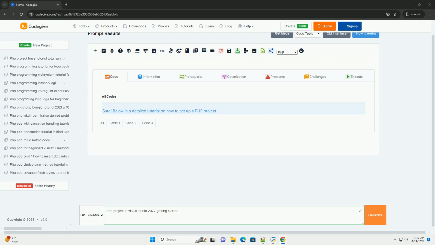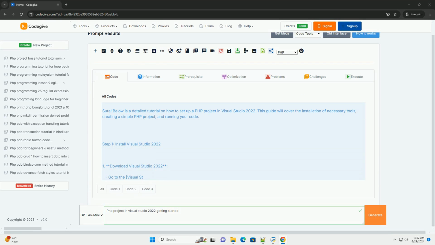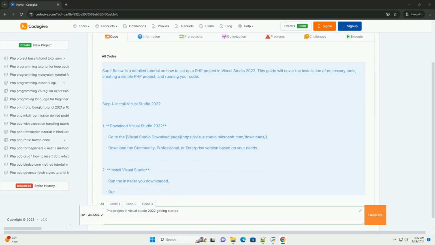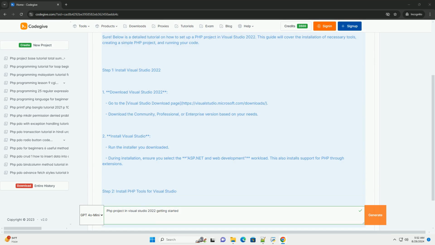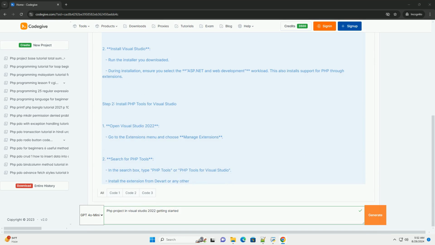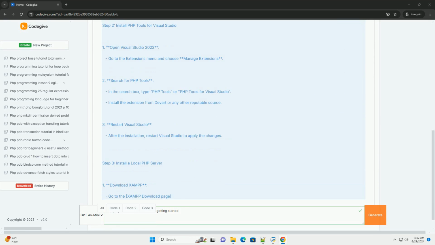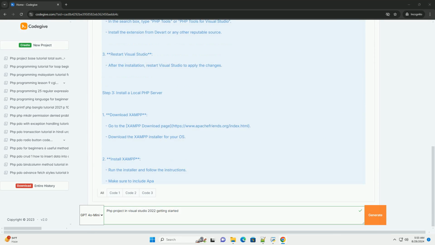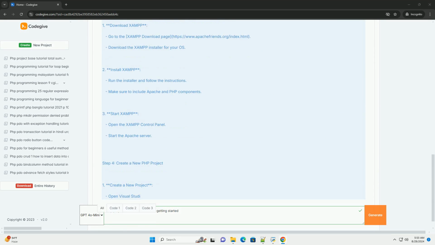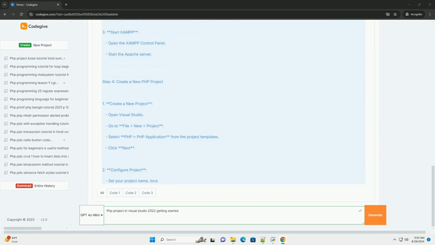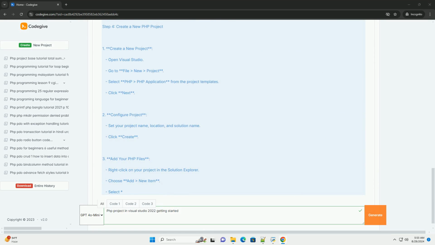Getting started with a project in Visual Studio 2022 involves setting up a suitable environment to leverage the powerful features of the IDE. First, ensure that you have the necessary prerequisites, such as a local server environment like XAMPP or WAMP, which allows you to run applications locally.